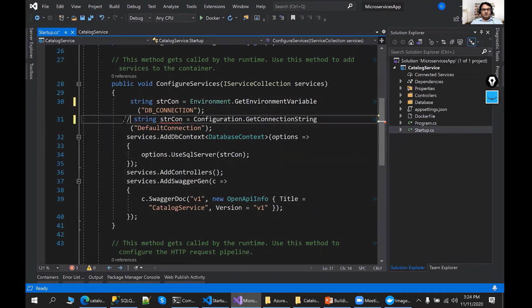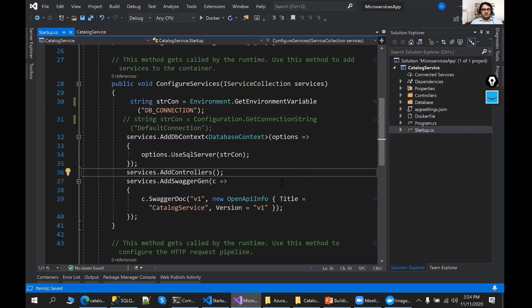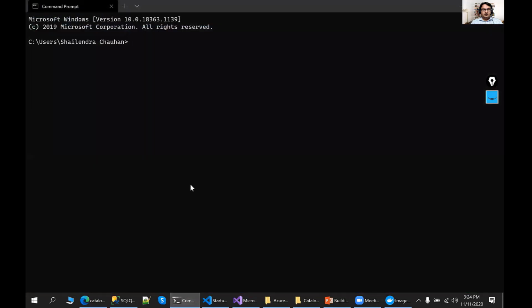I will not read the things from the appsettings.json, because these would now be provided by the Kubernetes cluster. So before reading this environment variable, I need to define a deployment file for Kubernetes. Before adding the Kubernetes deployment file, let me verify that my AKS is accessible through this command prompt.